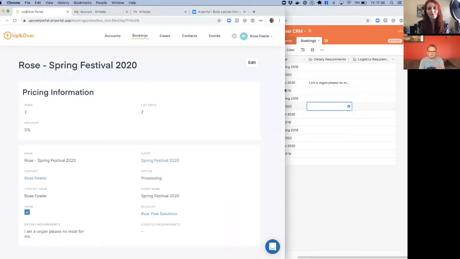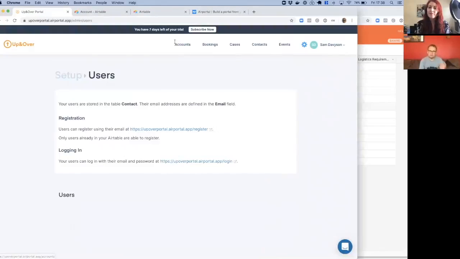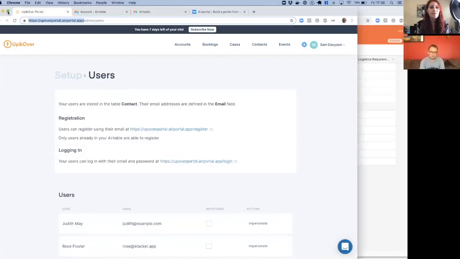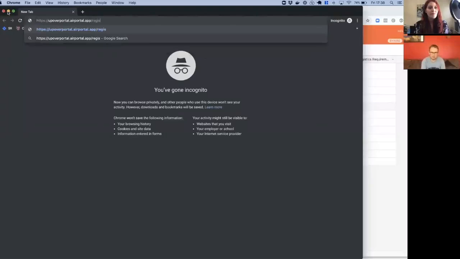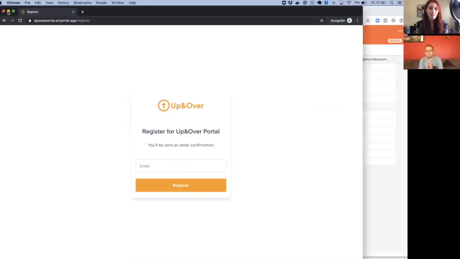I just want to make this concrete, because I've done this impersonation mode here for Rose. I want to show what the actual experience will be for your customers. So if I jump into an incognito window, the way it would work for the customer of this organization would be, you'd say, we're now launching this management portal where you can directly manage your data, or you can now order your toys, or you can order T-shirts, or whatever your use case is.